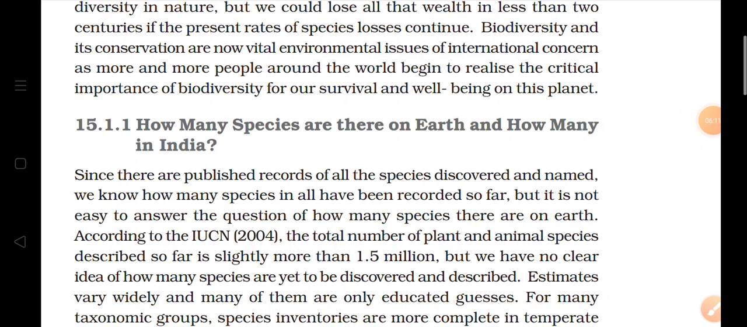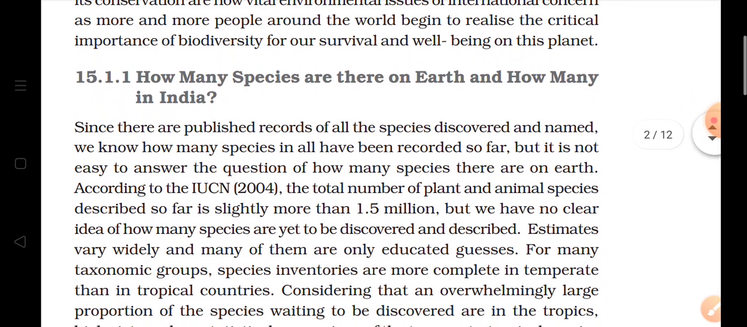If we talk about the written records and the number of species present on the earth, then it is not easy to answer the question of how many species are present on the earth. But if we talk about the IUCN, then the total number of plant and animal species present on the earth may be more than 1.5 million, but we do not have an exact and clear idea about it. There are many estimates.